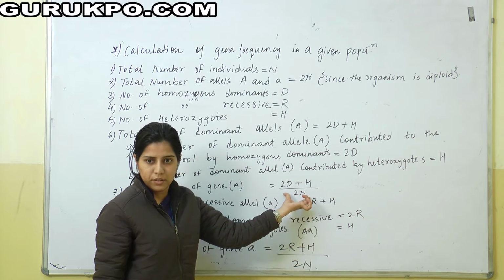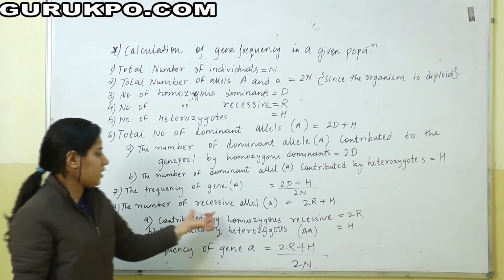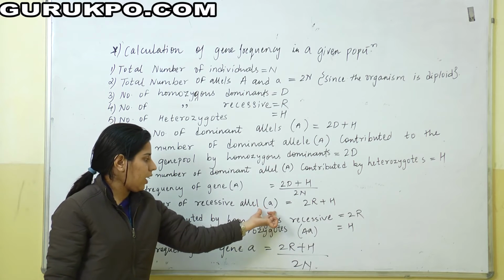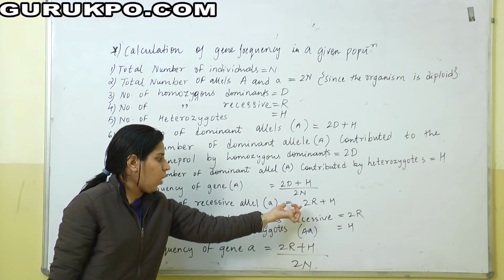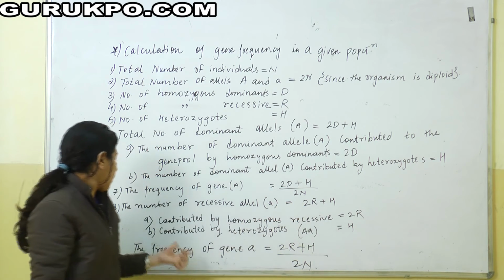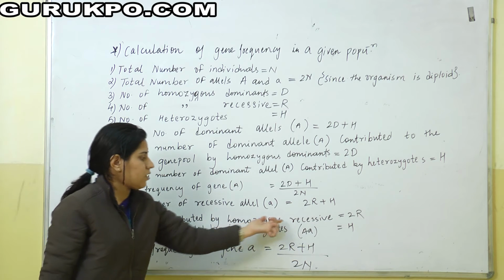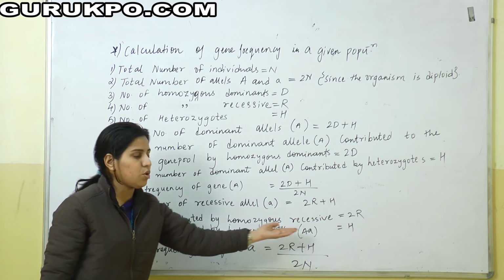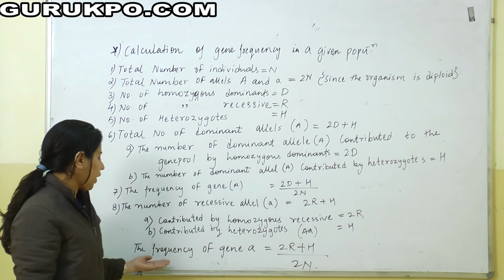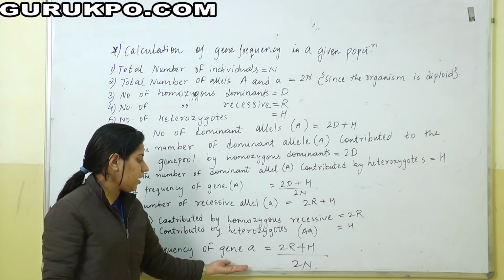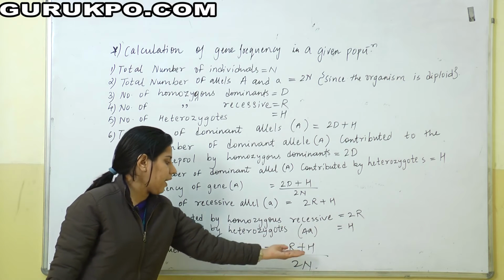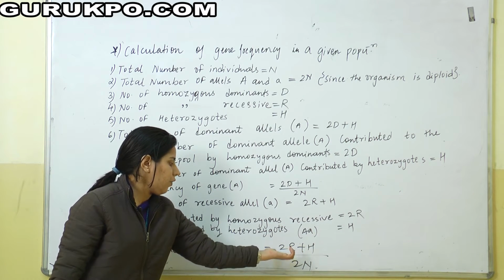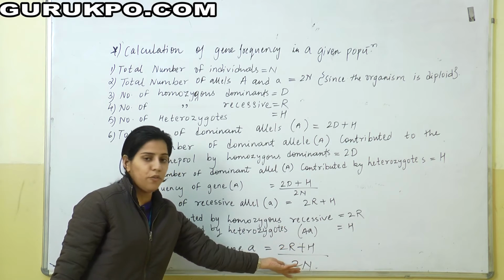Then the number of recessive alleles, small a, is denoted by 2R plus H. Those contributed by homozygous recessives are equal to 2R, and those contributed by heterozygotes are equal to H. Now the frequency of gene a is (2R plus H), that is 2 recessive, divided by the total number of alleles, that is 2N.